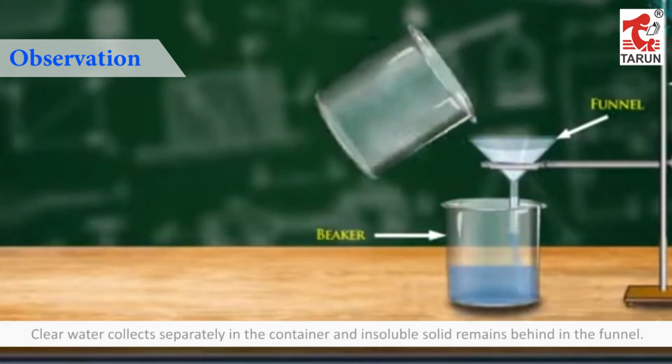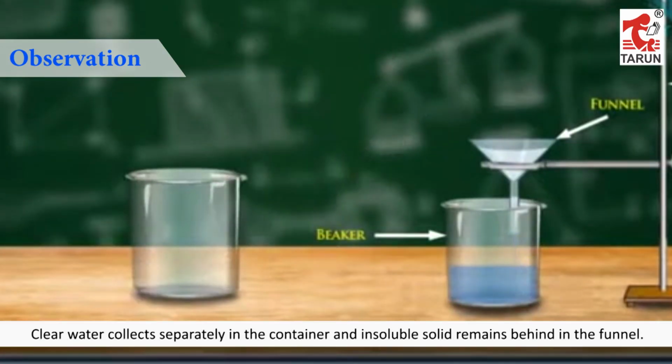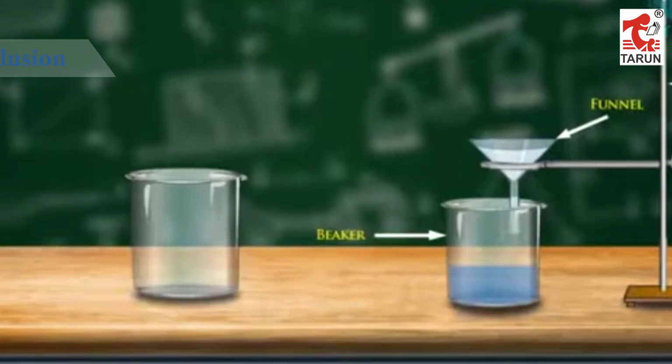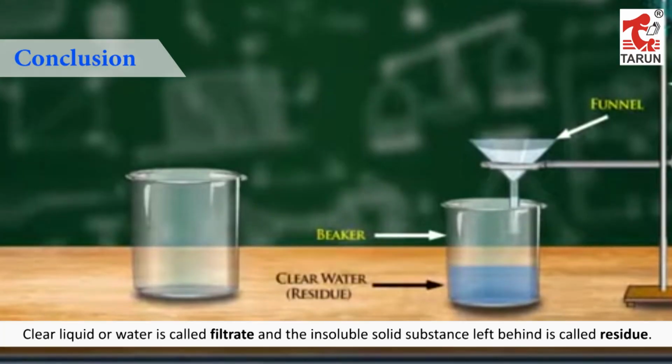Observation. Clear water collects separately in the container and insoluble solid remains behind in the funnel. Conclusion. Clear liquid or water is called filtrate and the insoluble solid substance left behind is called residue.